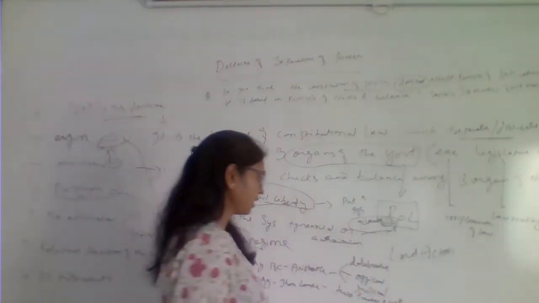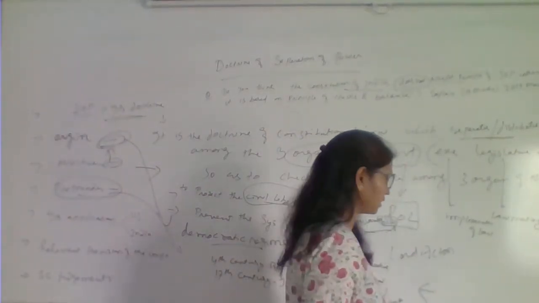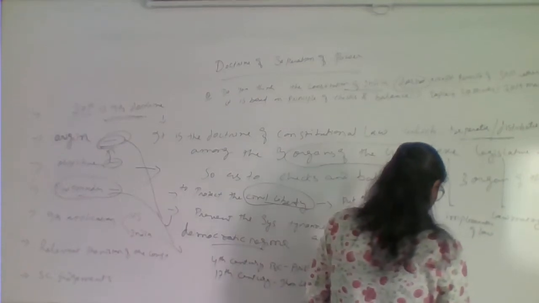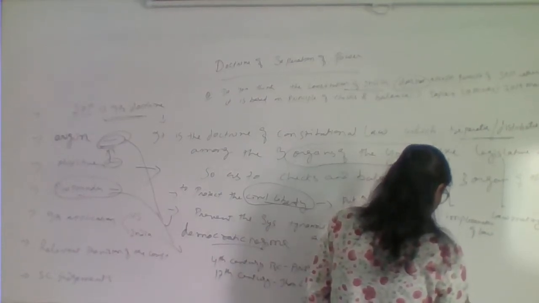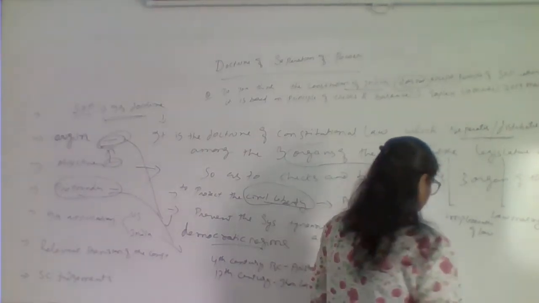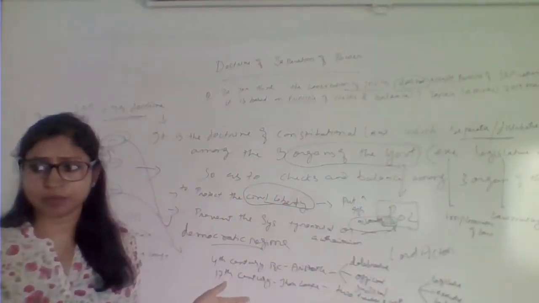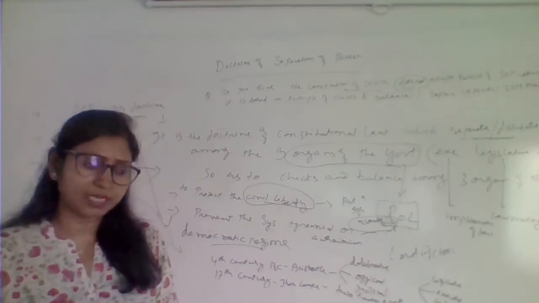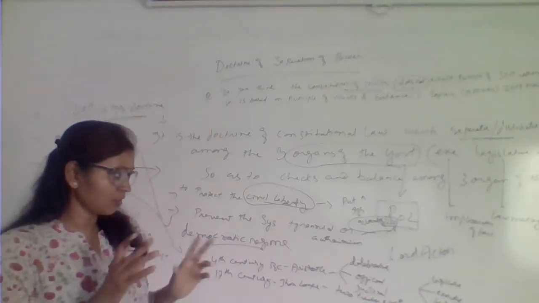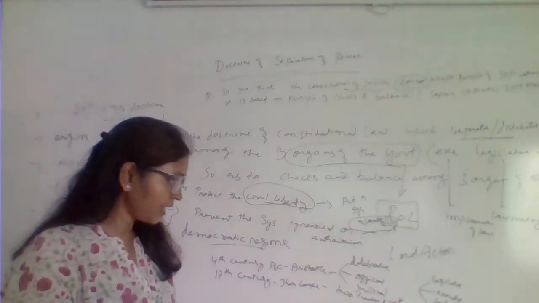Here he again said that power needs to be divided into 3 organs. He talked about legislative, executive and federative. By the 17th century in Britain, a parliamentary system was already established. So he talked about legislative function, executive and federative.